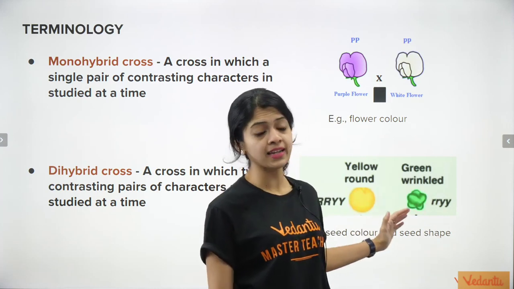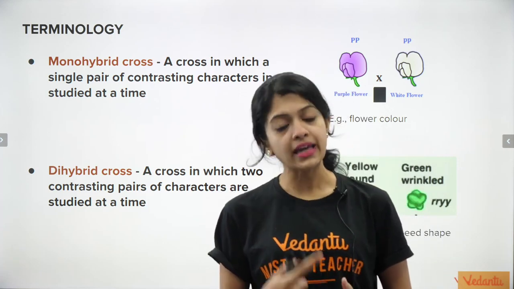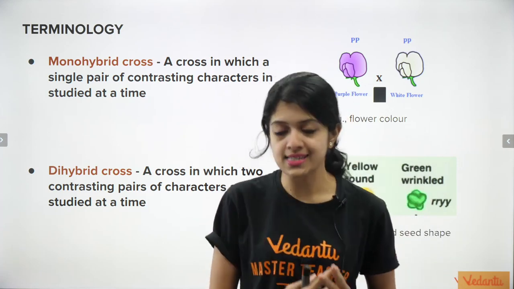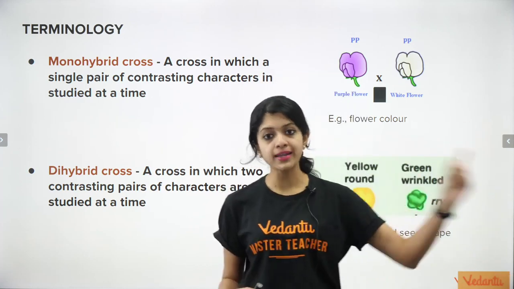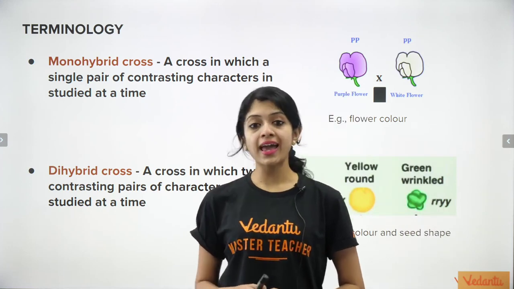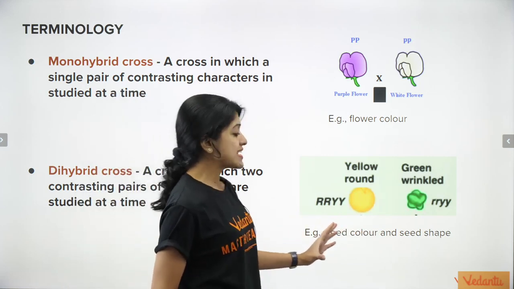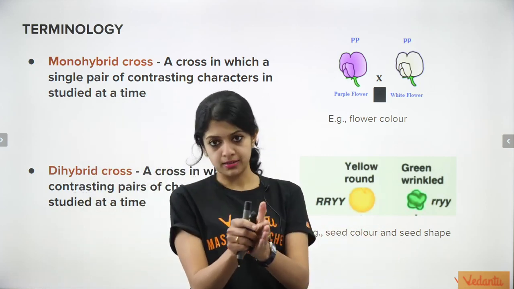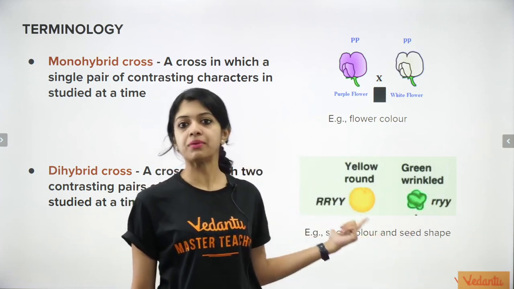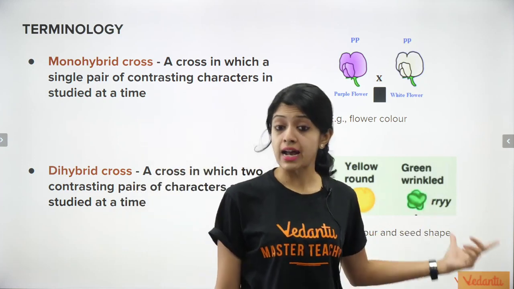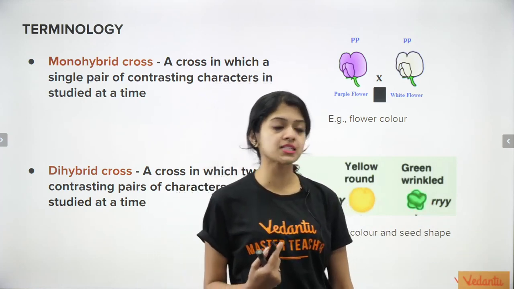Okay. And then we also have a dihybrid cross, which refers to those experiments in which 2 characters are studied simultaneously. Mono stands for 1 and di stands for 2. Okay, so for dihybrid cross, an example is, again coming back to Mendel's experiments, Mendel chose seed color and seed shape to study together. Seed color can be either yellow or green. Seed shape can be either round or wrinkled. He studied the inheritance of both of these characters together in his set of dihybrid experiments.